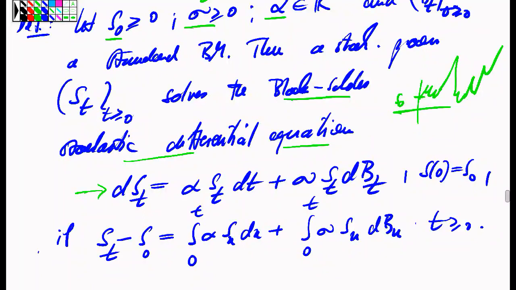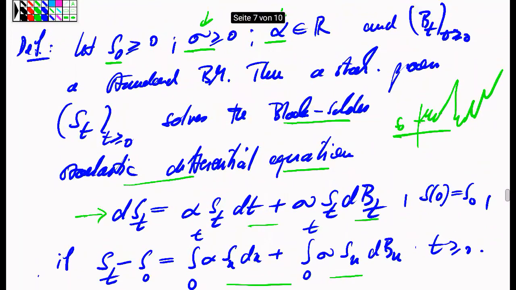And whereas this is only a formal description, we can convert this into a proper definition of a solution to this equation if we pass to the corresponding integral equation, which is just obtained by performing the corresponding integrals against these infinitesimal increments, which leads to expressions which we by now understand perfectly.